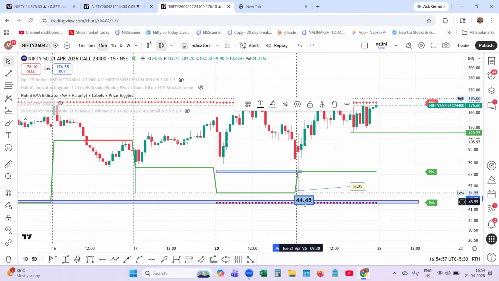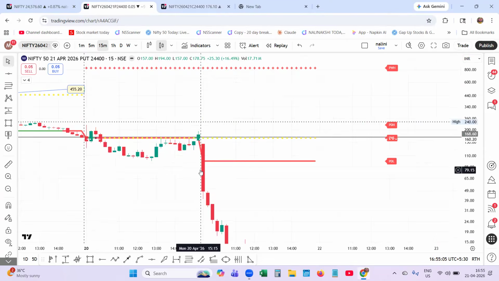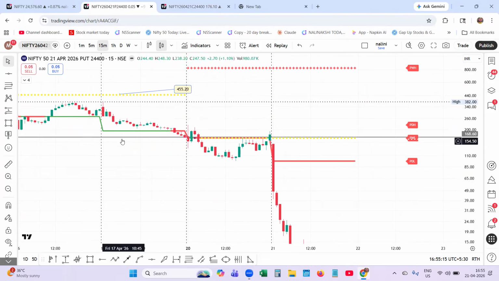The 24,400 call option is very, very cheap, 44 rupees 0.45, not even comparable to this put option. The put option is 168 and it started closing below the previous day low. Notice here, the color had already changed. When the color had changed, you mark this level.